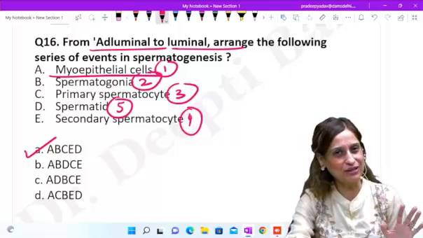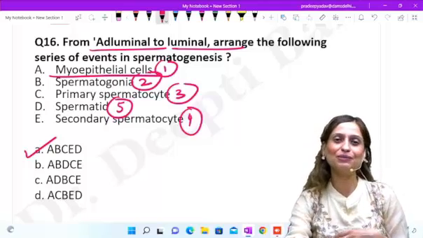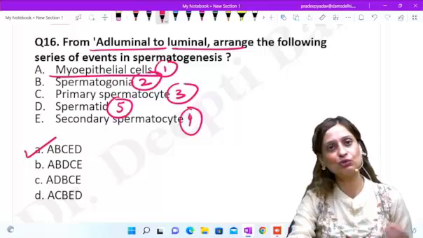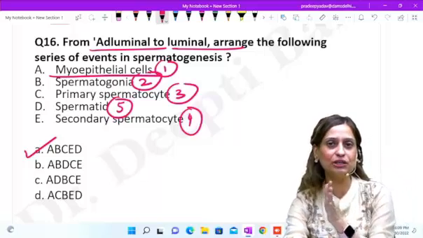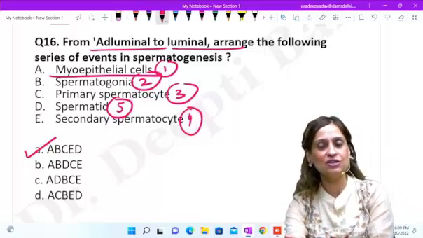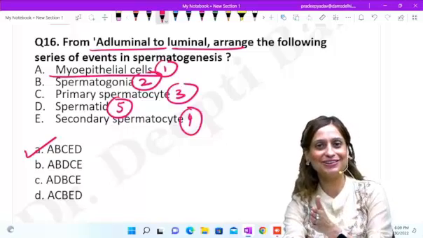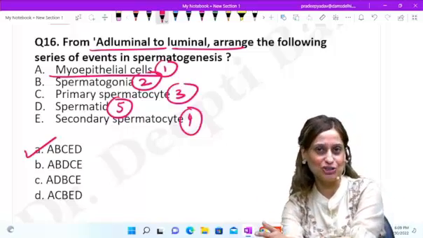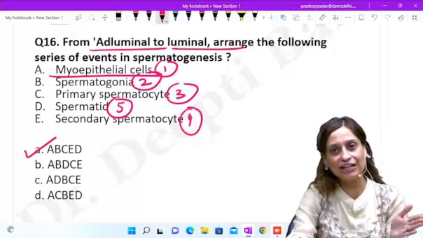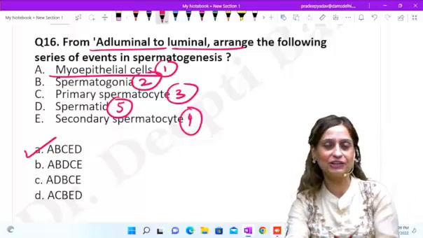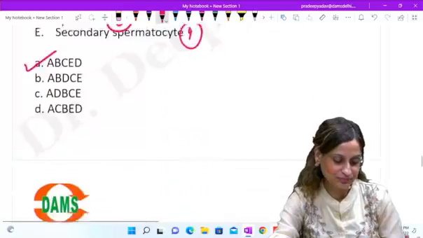It's a very basic question. ऐसा कुछ नहीं कि इसमें anatomy में भी बहुत detail आने. You just have to know that as you go from adluminal to luminal, the sperms are going to get more and more mature. So immature forms are in the adluminal, while the mature forms are near the luminal compartment.